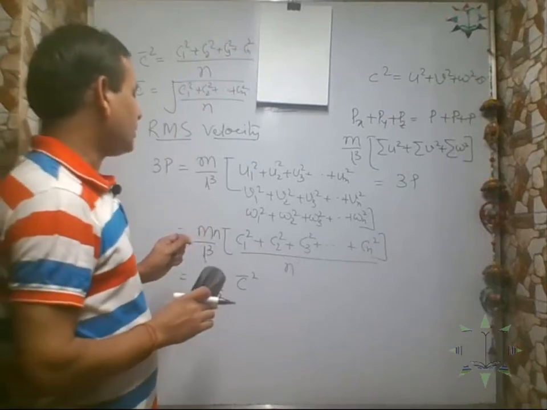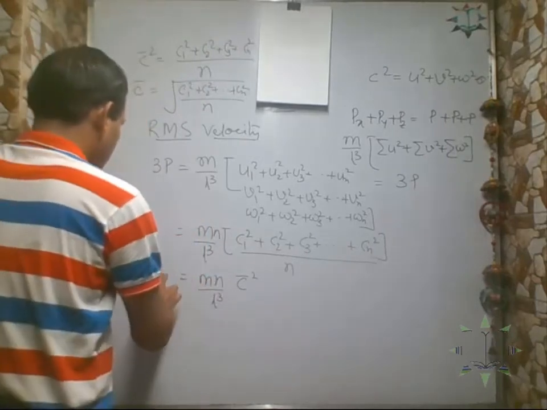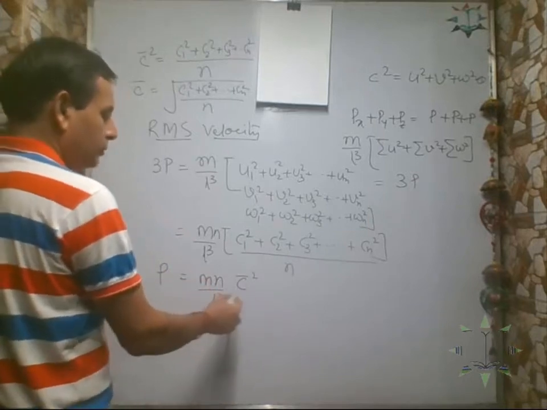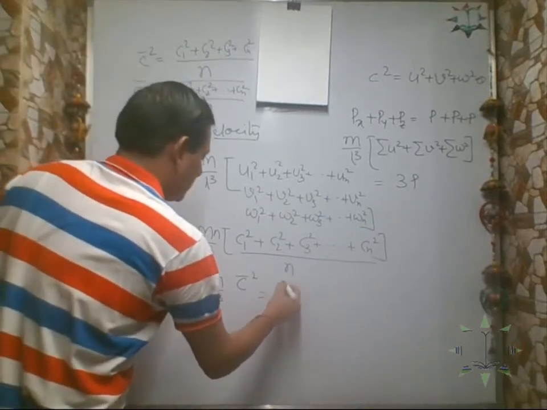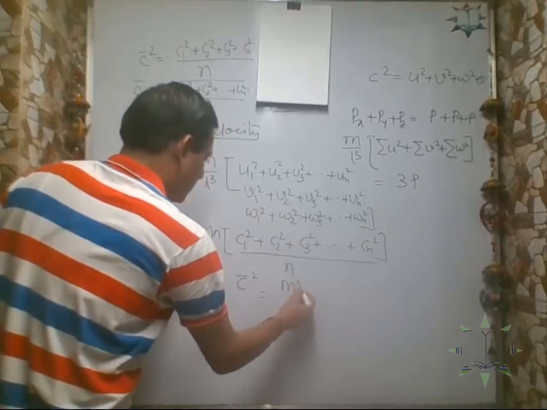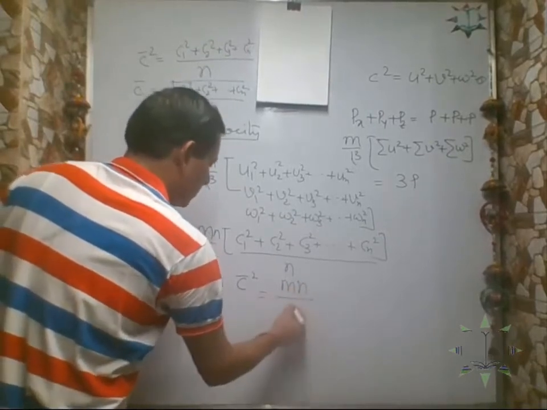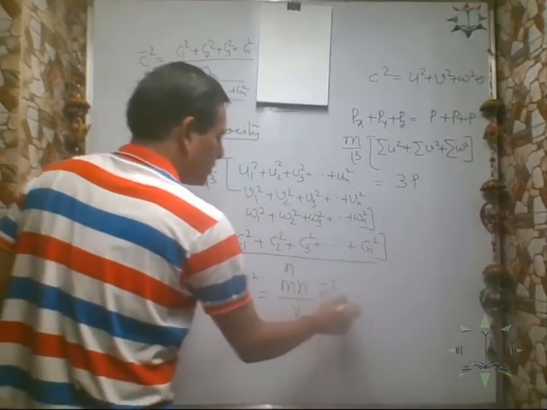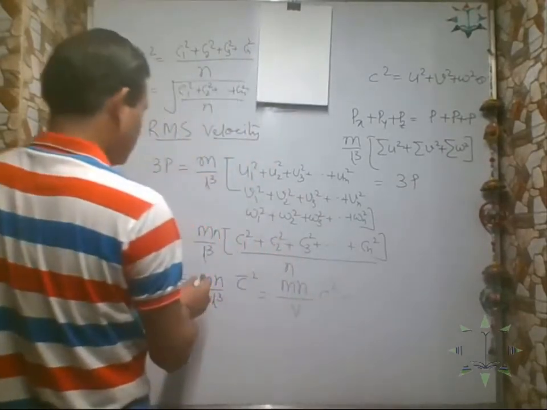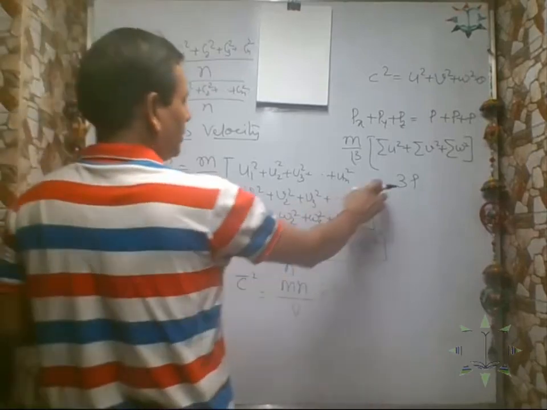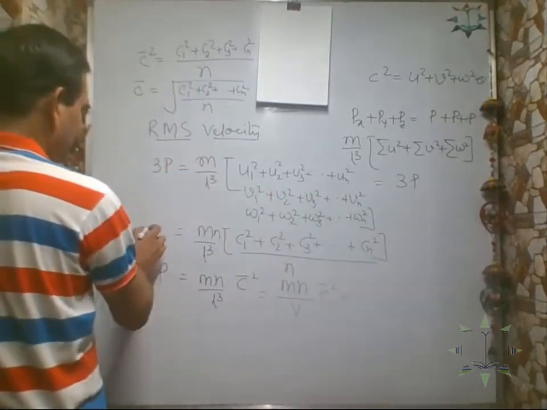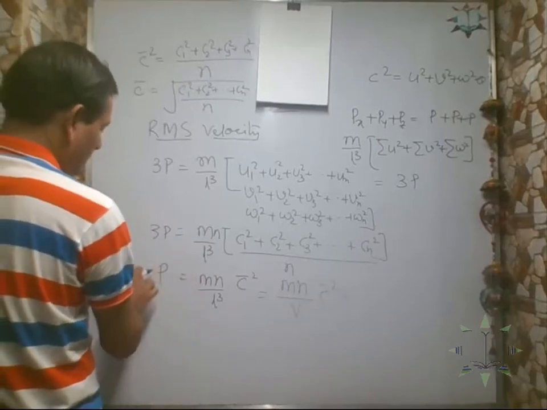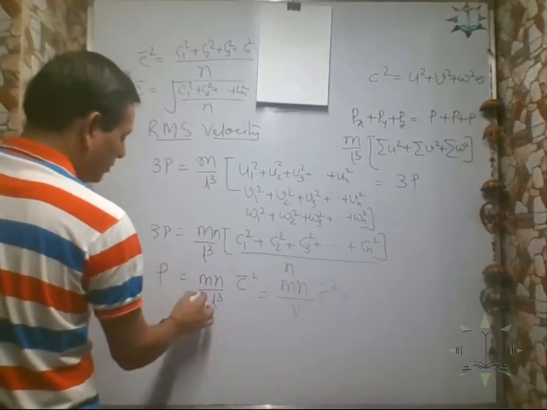Okay. So what is pressure? Pressure equals Mn by L cube times c bar square. L cube is volume, Mn is the mass of the gas. Ah, one thing I missed: this was 3p, correct? So if we take p here, then 3 will go there.